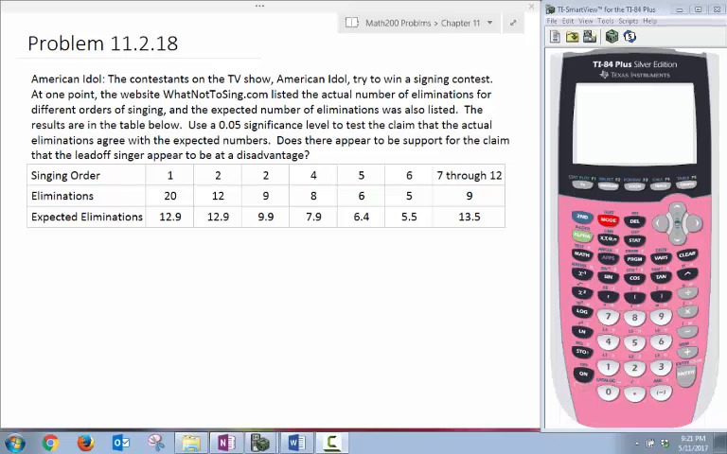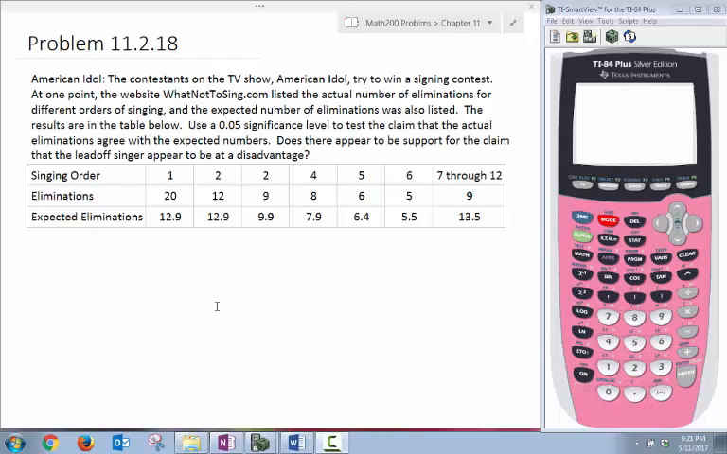And we ask: does there appear to be support for the claim that lead-off singers are at a disadvantage because they were eliminated? There are more lead-off singers who were eliminated.